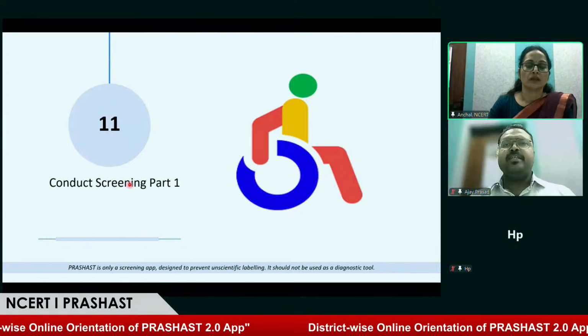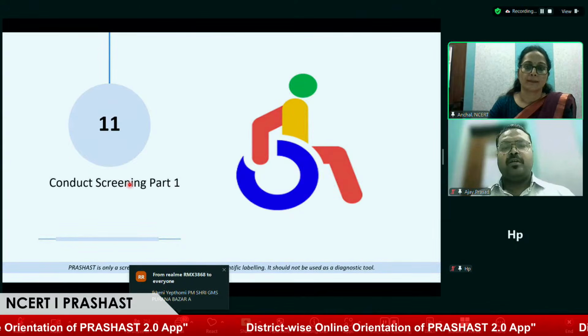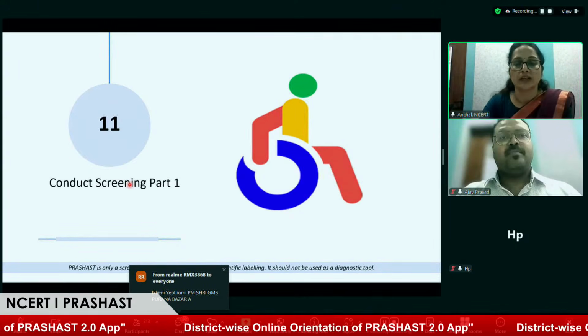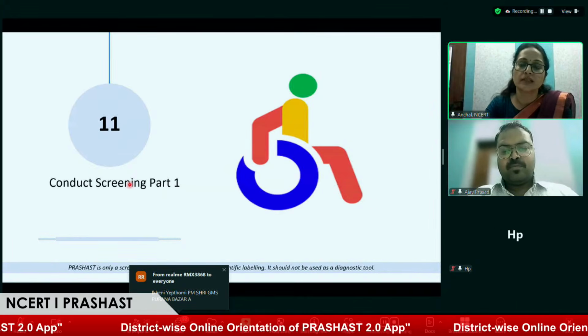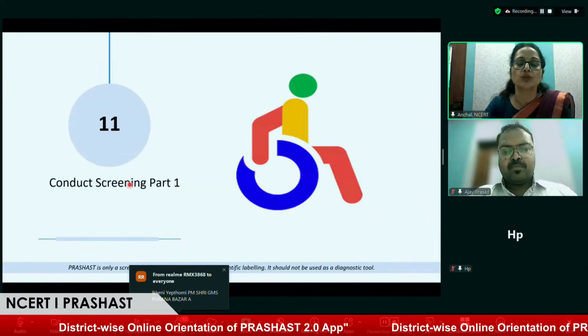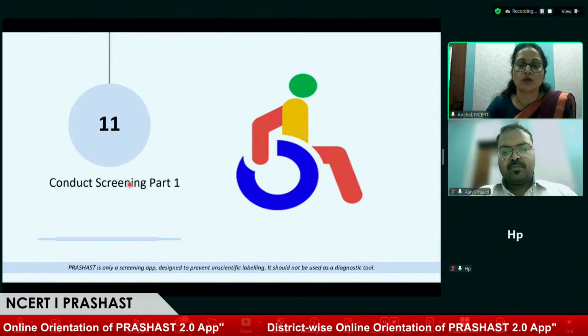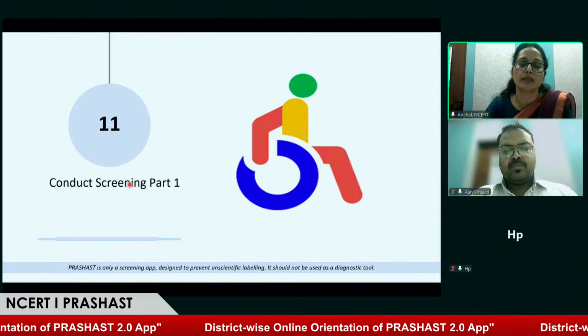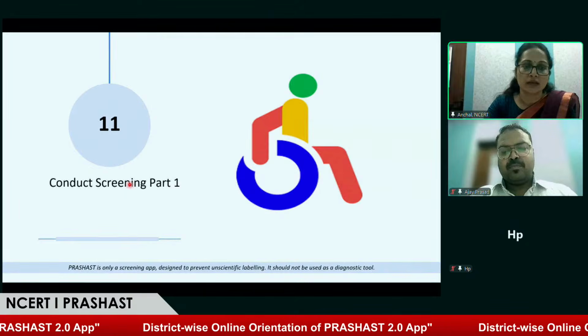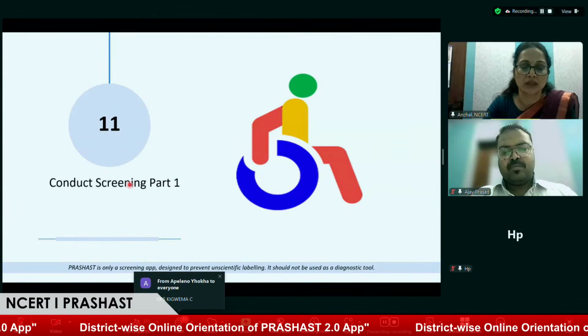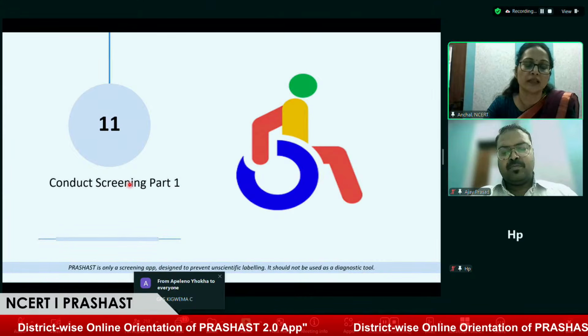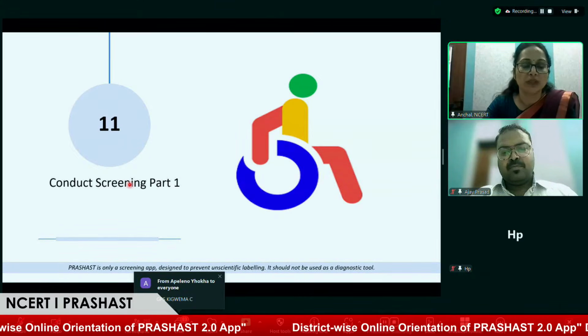So these are the processes to add students. As you already demonstrated, sir, there are 3 ways we can use to add students in the assigned classes. This is done only by the teacher in this application. After adding the student in the respective class, the headmaster assigned them. Now they need to perform the part 1 screening.